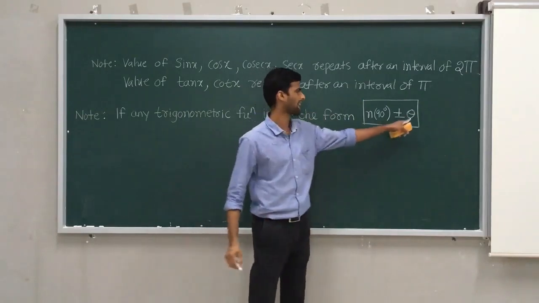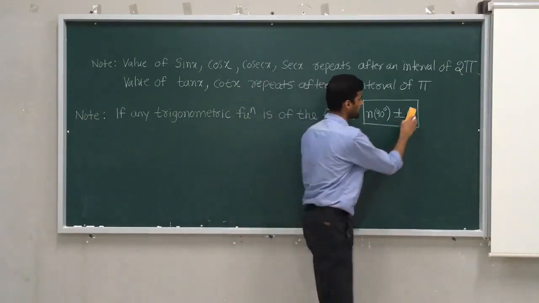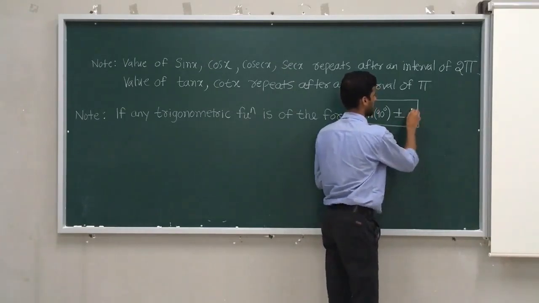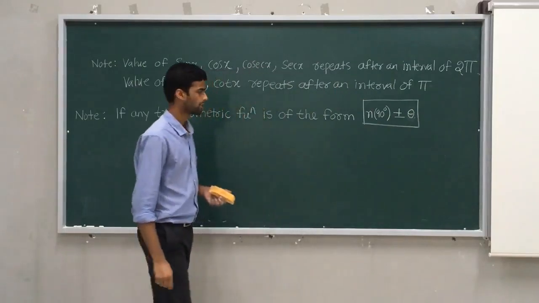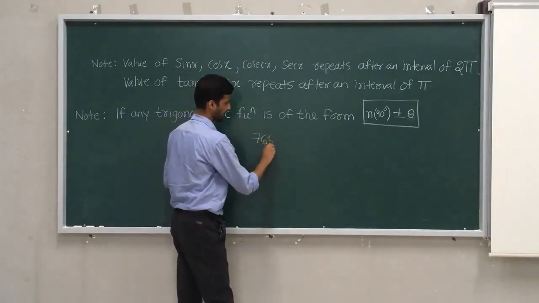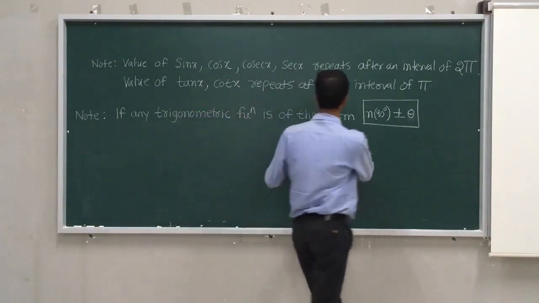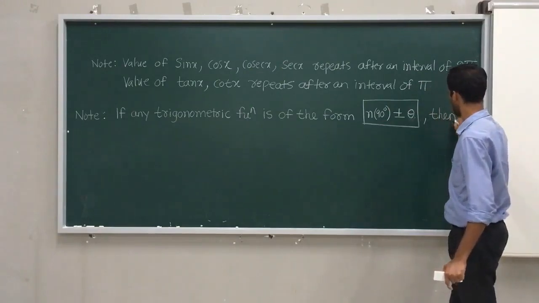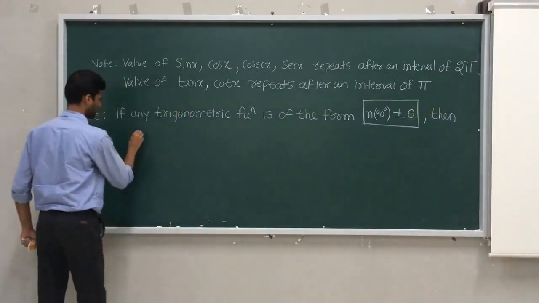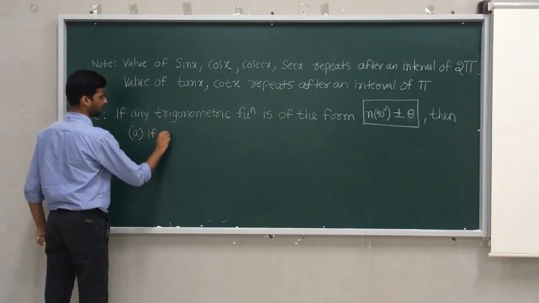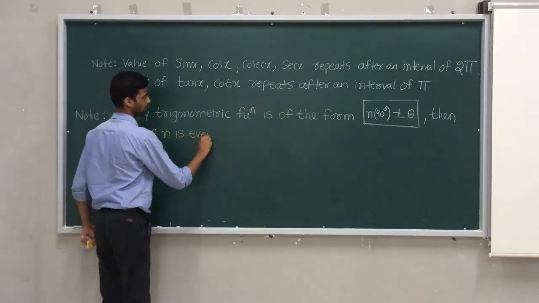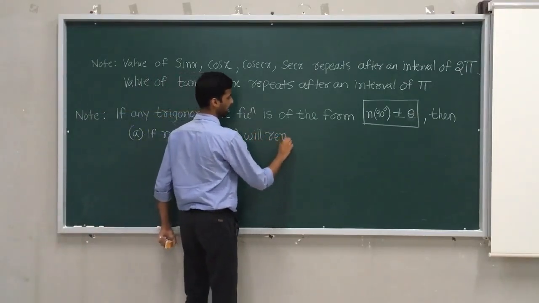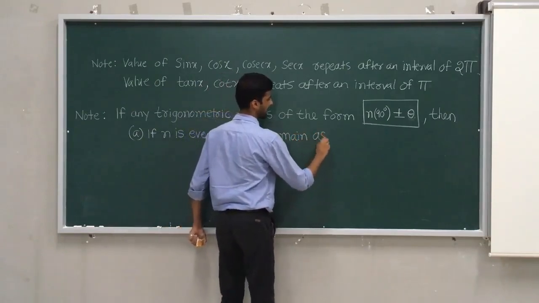So far I have taken the angle as x. If you get confused, you can take it as x, or if you are comfortable, take it as theta. See, 765 degree, that I will tell you later, is of the form n into 90 plus or minus theta. Then the very first thing is, if n is even, the function will remain as it is.